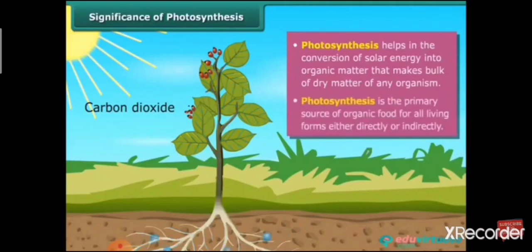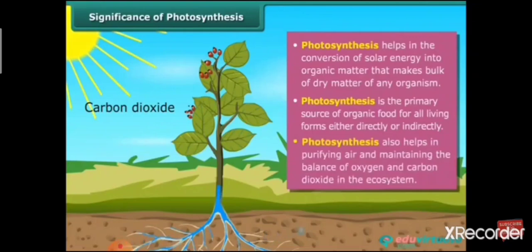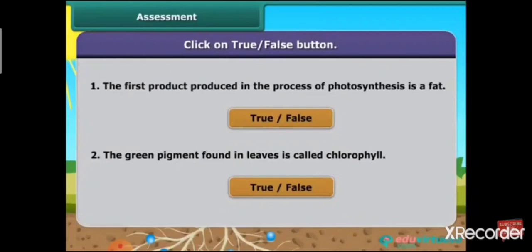Hence, photosynthesis is a link of physical and biological worlds. It is the primary source of organic food for all living forms, either directly or indirectly. It also helps in purifying the air and maintaining the balance of oxygen and carbon dioxide in the ecosystem.